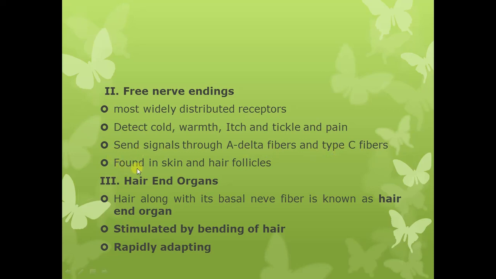These are found in the skin, and they can be found in association with the hair follicles. So when a free nerve ending is associated with the hair follicle, this is known as hair end organ. So what is the hair end organ? It is the hair along with the basal nerve fiber. This is a free nerve ending, known as hair end organ.